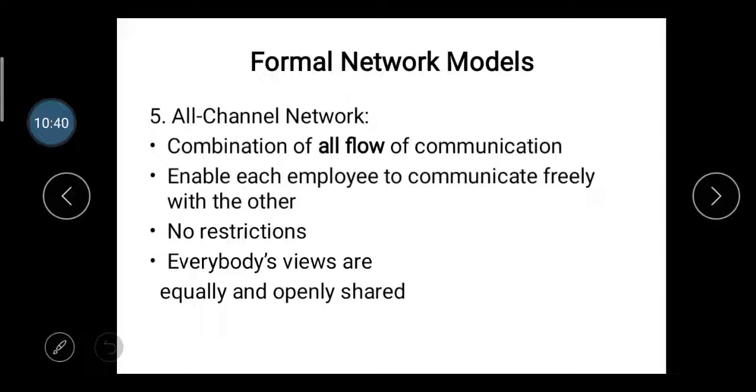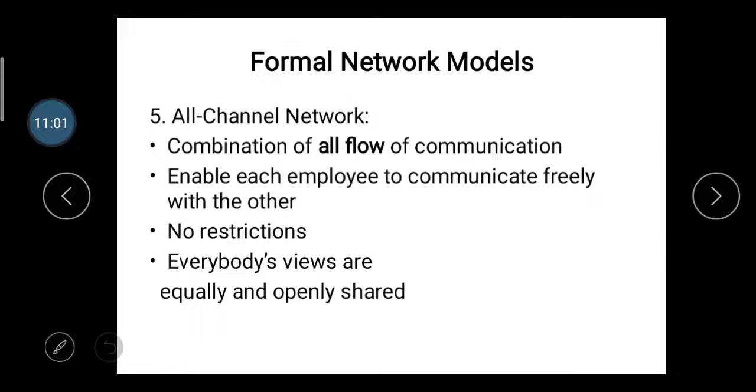But if they follow the all channel flow, they can easily communicate their problems and ideas with other people, with their colleagues, with their employers. So they can easily find the solution to the problem.